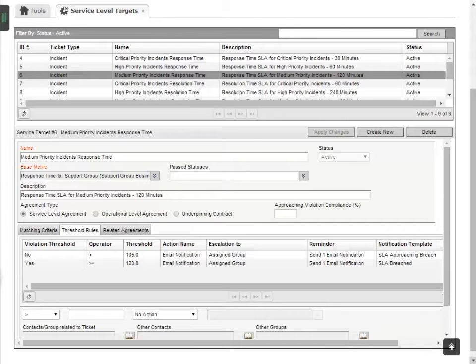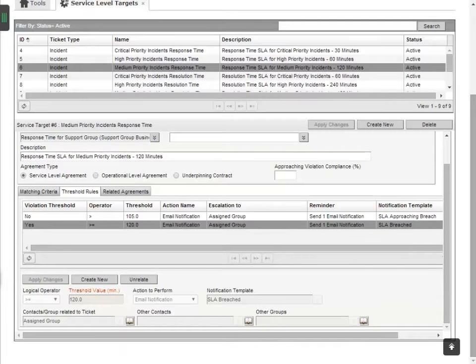Next, let's take a look at the second threshold rule. Here, we see that if the time lapsed after the ticket is logged is equal to or greater than 120 minutes, another email notification is sent to the assigned group. This is a violation threshold, meaning that the agreement has been violated.